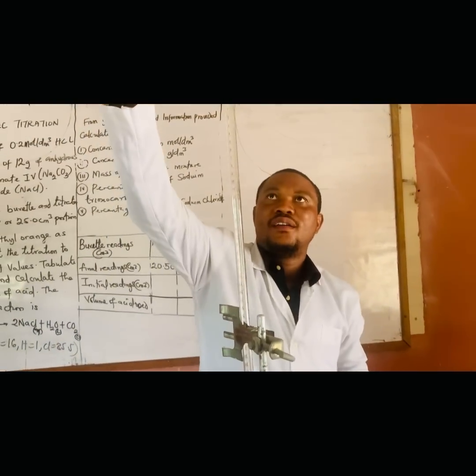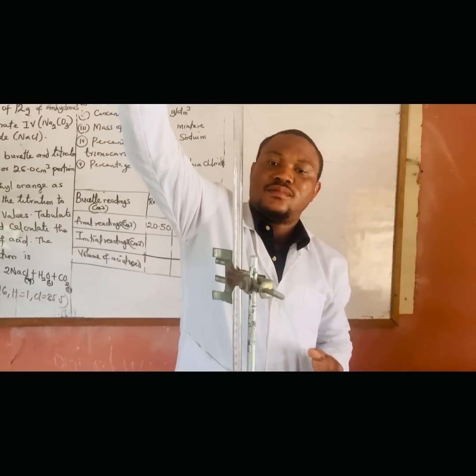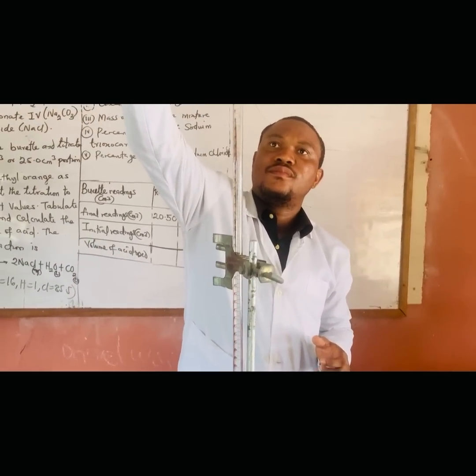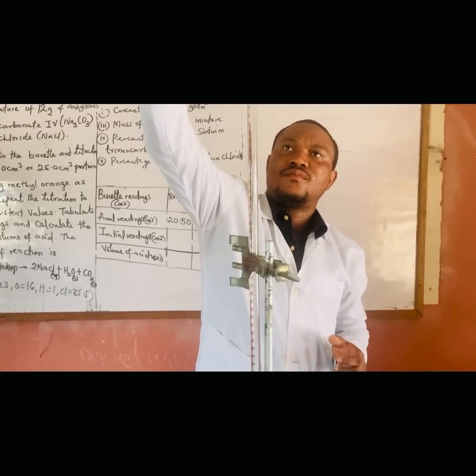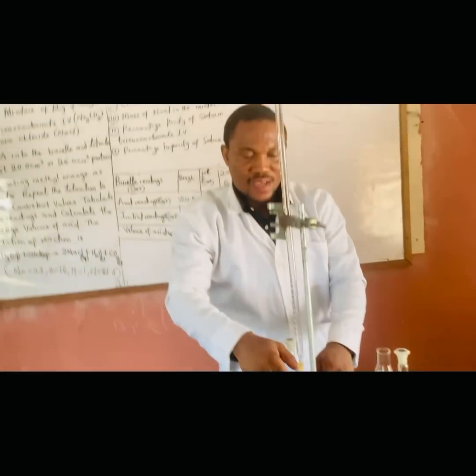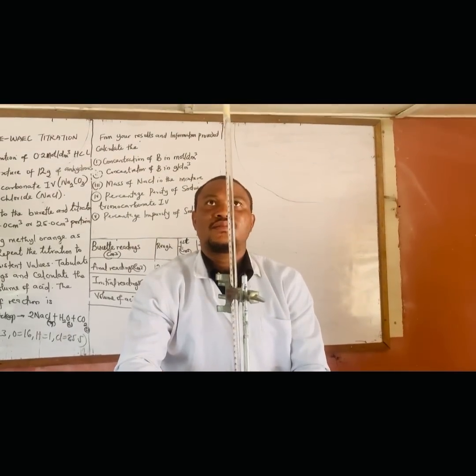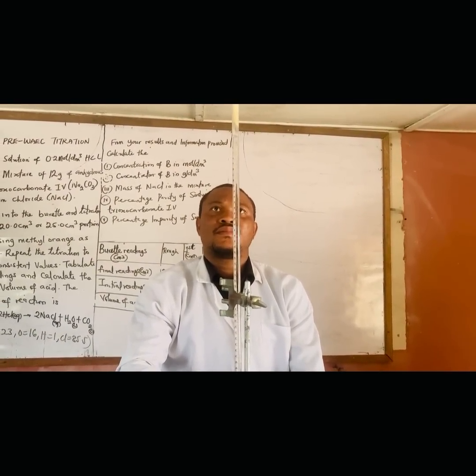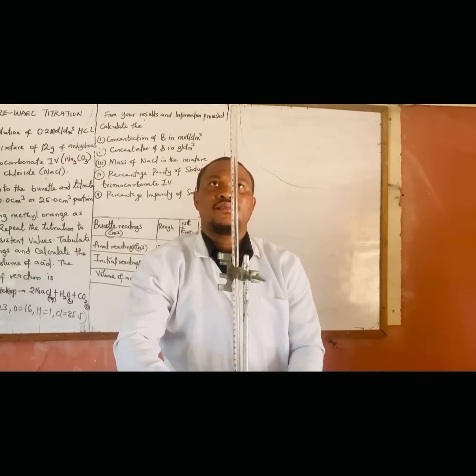So from here, very quickly, okay, small on that. Very good.